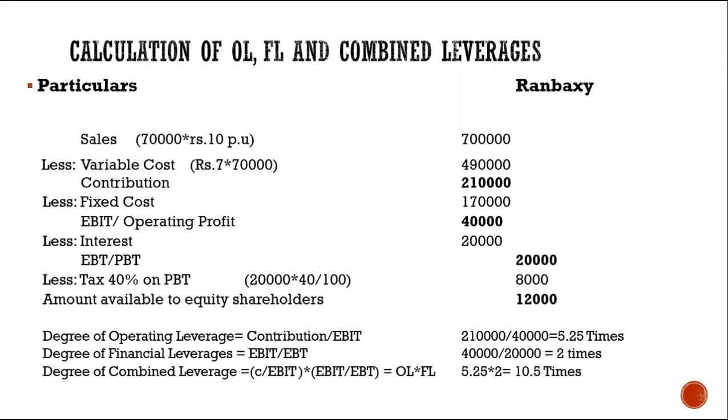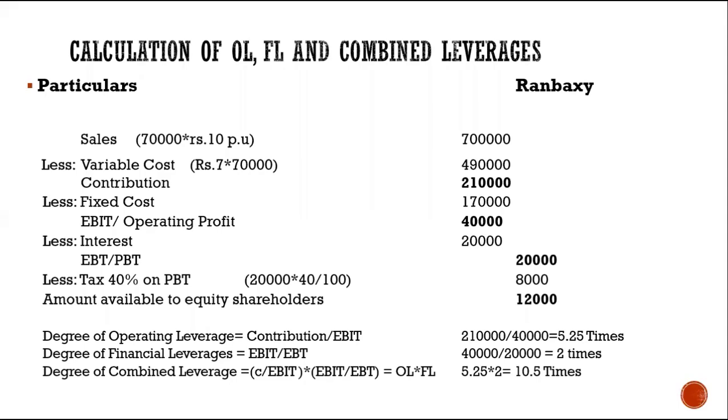What we are going to check here is if the company's production increases. So they have told 50,000 units to 60,000 units. So what does it mean? Initially you will have to calculate the financial leverage, operating leverage and earning per share when the company is having 50,000 units, and check out what will be the increase in the earning per share if the company increases its production by 10,000 units more.